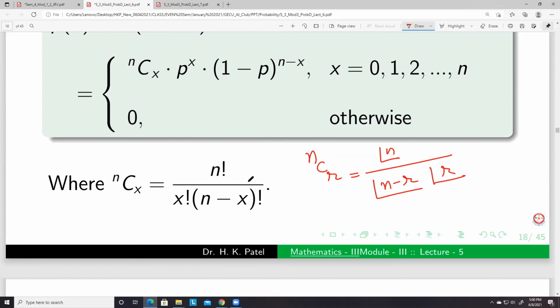Sir, I had a small question here. See, when we say X is equal to 0 to N, then probability is this expression, okay? Otherwise it is 0, right? So what cases are covered in otherwise? We have covered all the cases of X in the first expression itself, no? So what is otherwise? What is covered in otherwise? It's a good question.